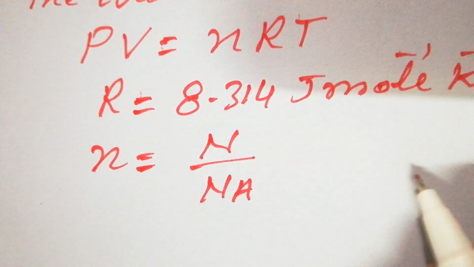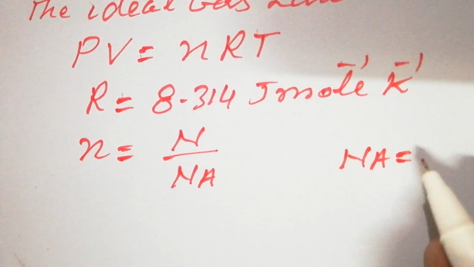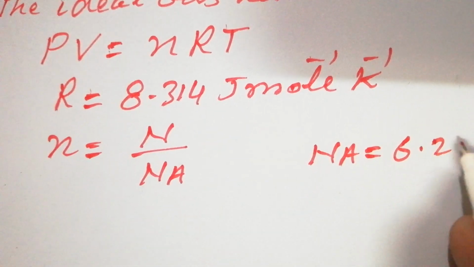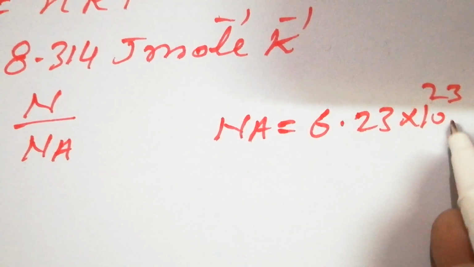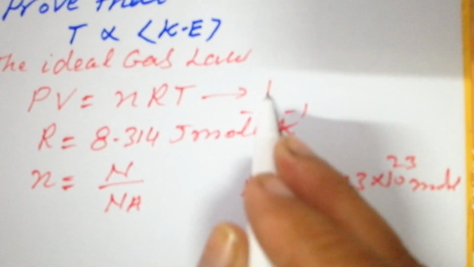You must know its value, 6.023 into 10 to the power 23 per mole. That is the Avogadro number. So that is equation number 1.